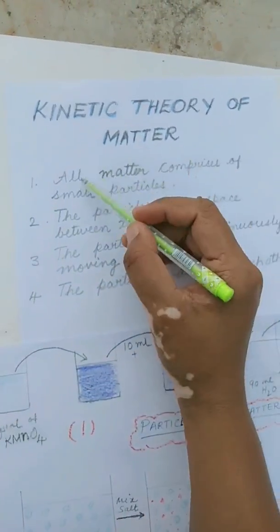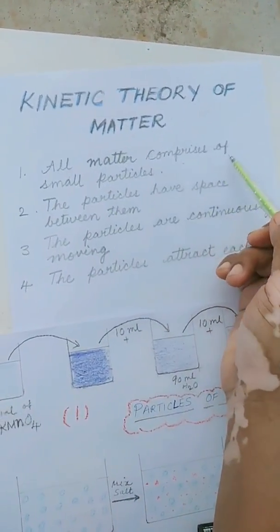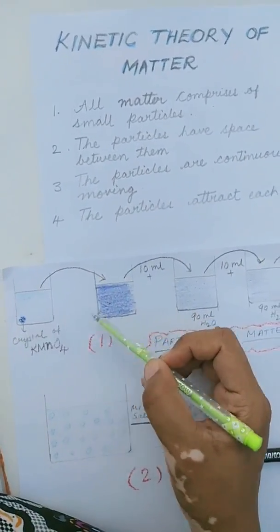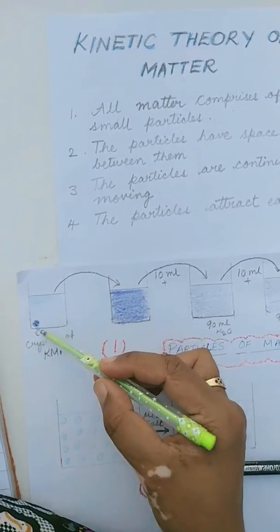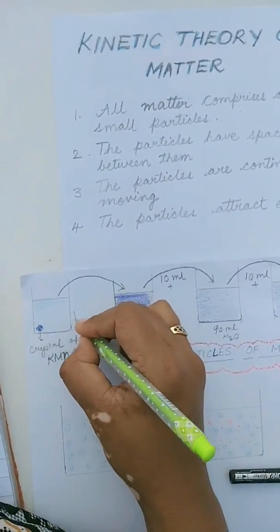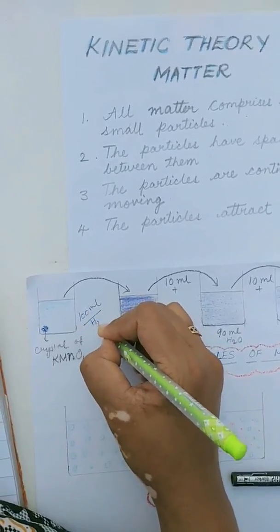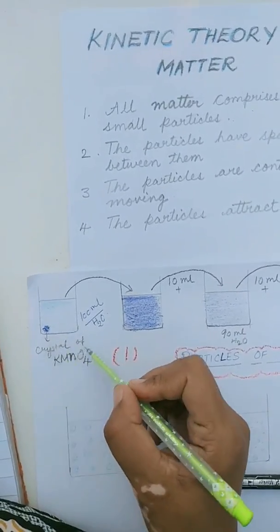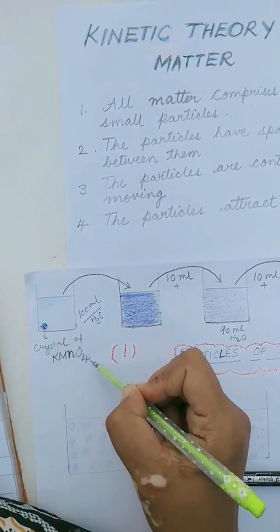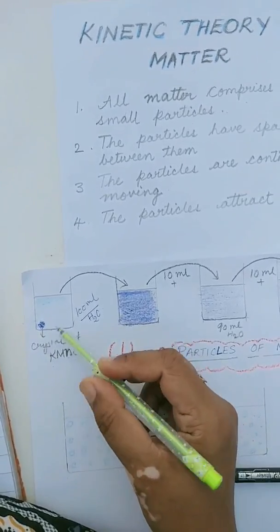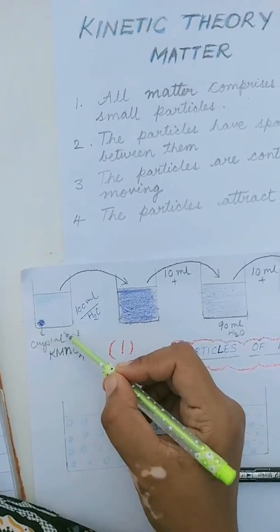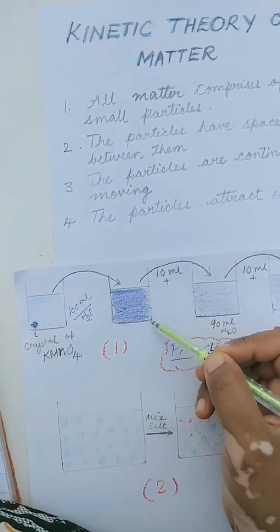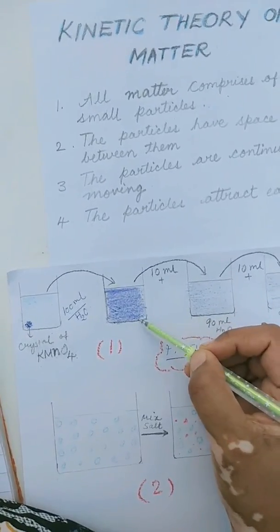So the first one over here says that all matter comprises of small particles. Let us explain it with the help of one example. You take a beaker and add some water in it, about 100 ml of water. Now to this water, just add a small crystal of potassium permanganate. A small crystal of potassium permanganate in 100 ml of water. You can see that it diffuses and you get a very bright violet color solution, purple colored solution.